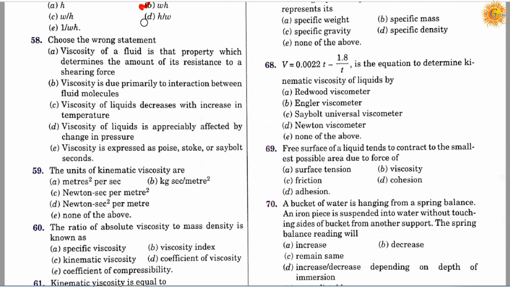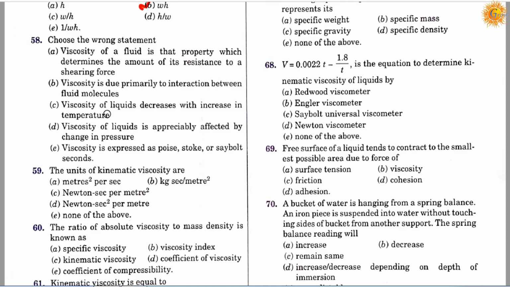Question number 58. Choose the wrong statement. Option A, viscosity of a fluid is that property which determines the amount of its resistance to a shearing force. Option B, viscosity is due primarily to interaction between fluid molecules.